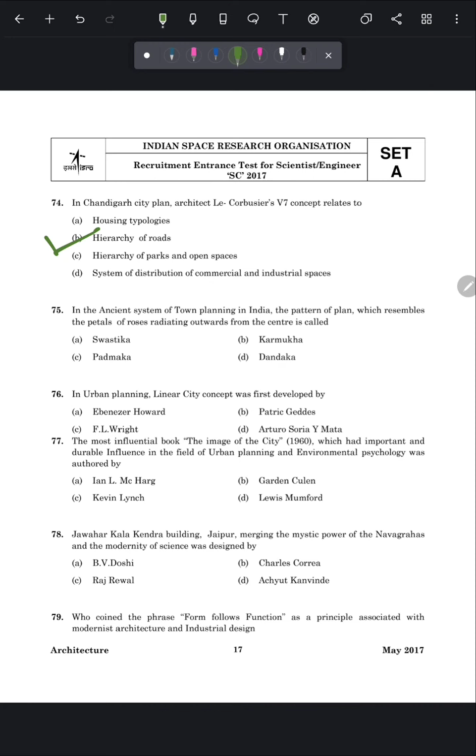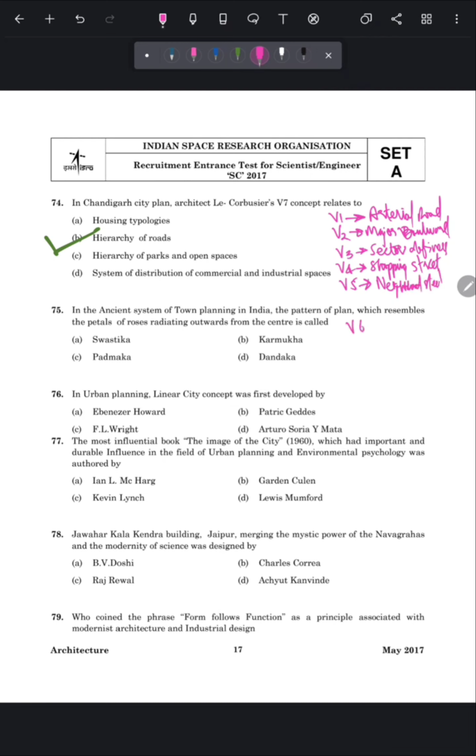V7s are generally the roads within the sectors, where V1 represents the arterial road, V2 represents the major boulevard, V3 are the sector definers, V4 are the shopping street roads, V5 are the neighborhood street, V6 are the access lanes, and V7 are pedestrian or cycle tracks.